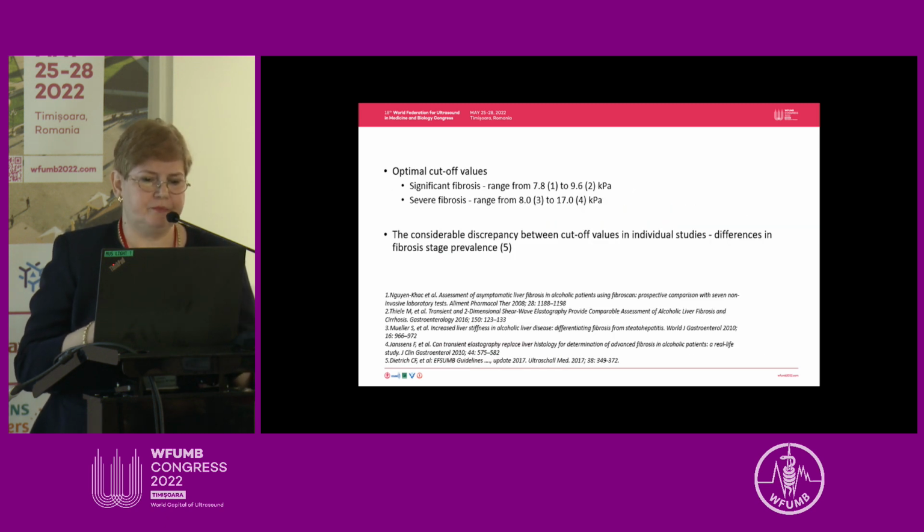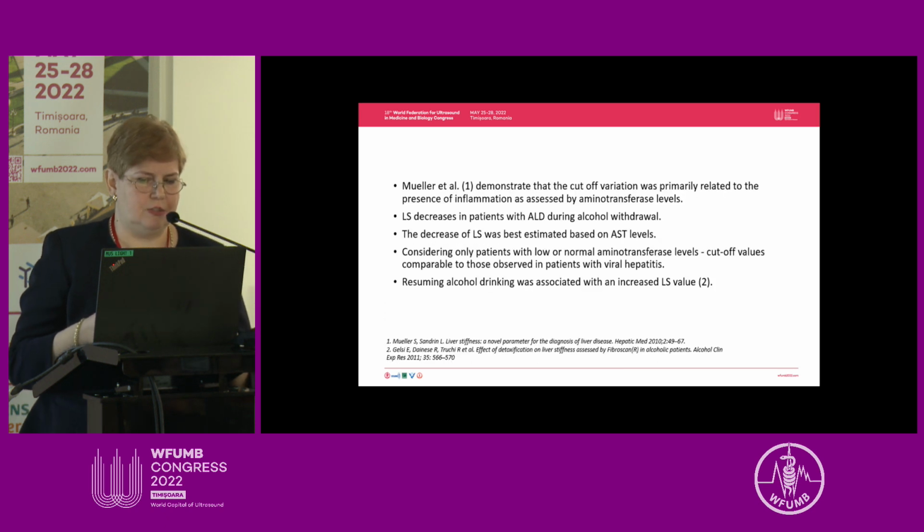And again, the optimal cutoff values that were found for significant and severe fibrosis were in the range from 7.8 to 9.6 and from 8 to 17. A lot of discrepancies between the cutoff values in the individual studies and differences in liver fibrosis stages.